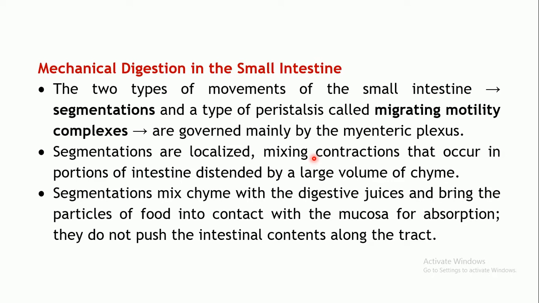Usually segmentation occurs in the distended portion of the intestines, where the intestines are distended because of the presence of a large volume of chyme. Segmentation mixes the chyme with the digestive juices and brings the particles of food in contact with the mucosa for further absorption.